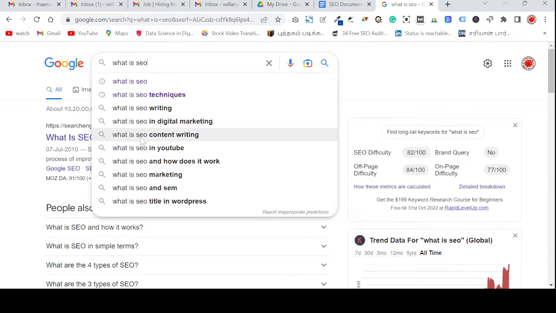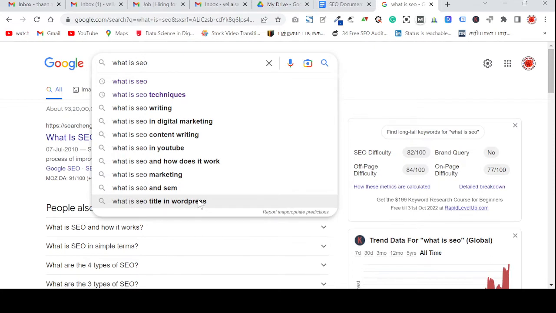And what is SEO content writing, what is SEO in YouTube, what is SEO and how does it work, that we also have to learn. And what is SEO marketing, what is SEO and SEM, what is SEM, search engine marketing, everything we can learn, like what is SEO title in WordPress.